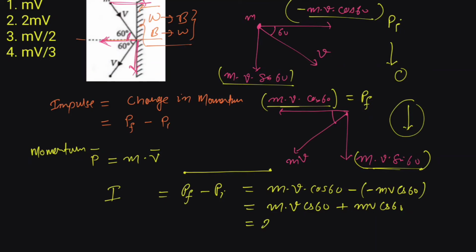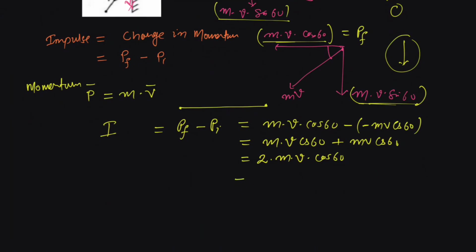So this is equal to 2 times mv cos 60. The value of cos 60 is 1 by 2. So 2 mv into cos 60 can be replaced as 1 by 2. This 2 and 2 get cancelled. So the impulse imparted on the ball would be m times v.